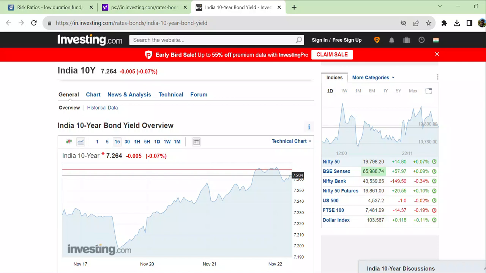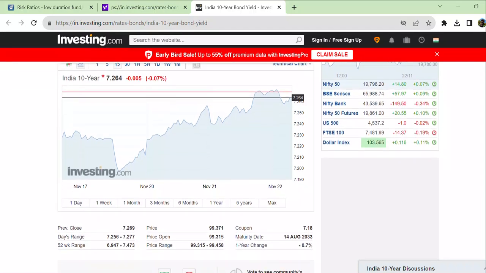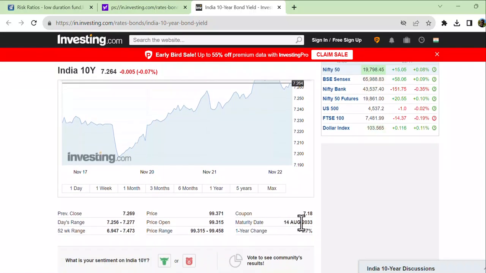Now this bond was issued at a coupon rate of 7.18%. Look at this. This bond was issued at 7 and is maturing in 2033. This is a 10-year bond, and currently it's 7.264, which means the bond price has become below the face value, 99 something.